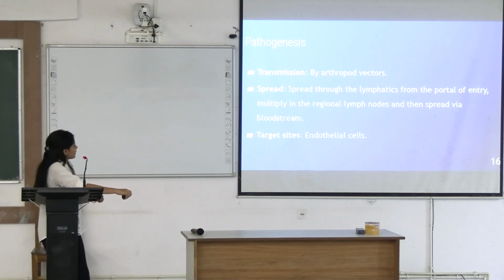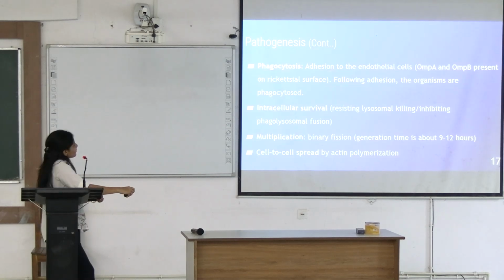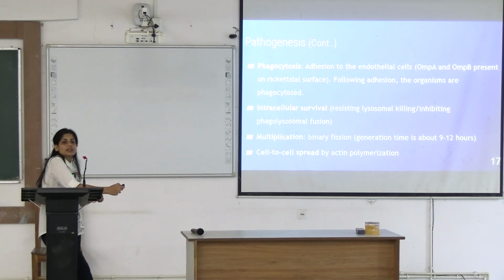What is the ultimate target site? It is endothelial cells of vessels. That is why it is causing vascular inflammation and then rash. See, this adhesion to the endothelial cells takes place through outer membrane protein A and B that is present on the rickettsial cell. And then this organism is phagocytosed, but it resists the lysosomal killing and it survives under the acidic environment of this phagolysosome. Okay, we'll see how this is important for the treatment of the patient.